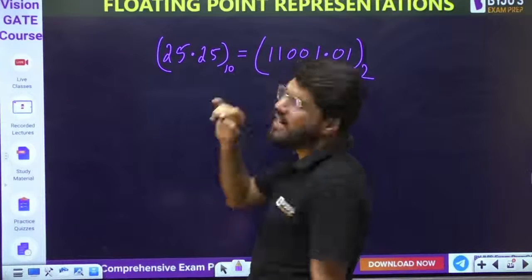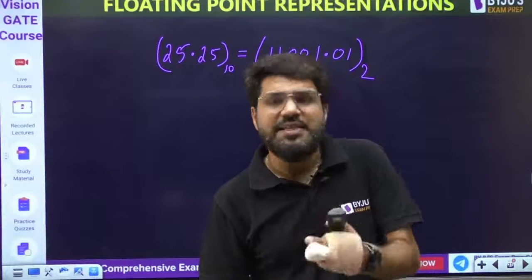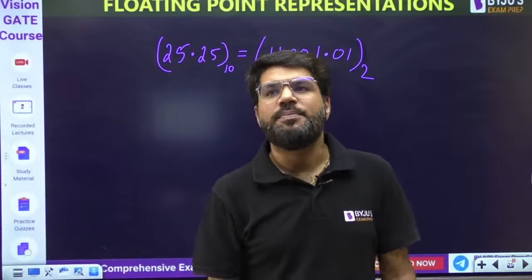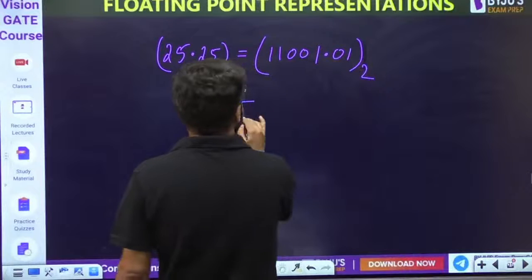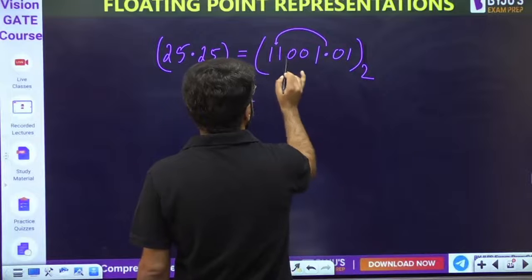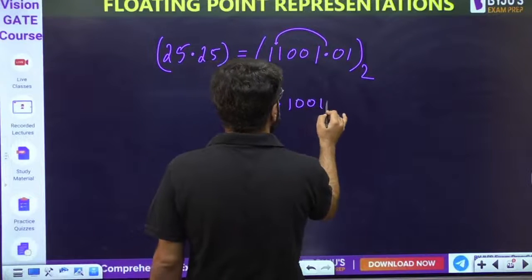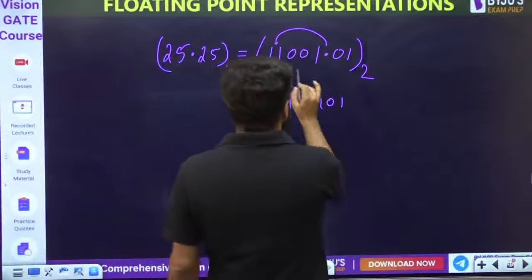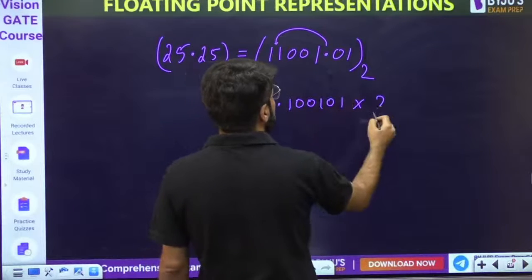But now comes the standard. How many digits do you need before the radix point? I need only 1 before the radix point. So this has to be shifted here. So 1, 2, 3, 4 places of jump. This we have already seen earlier. So 1.100101.